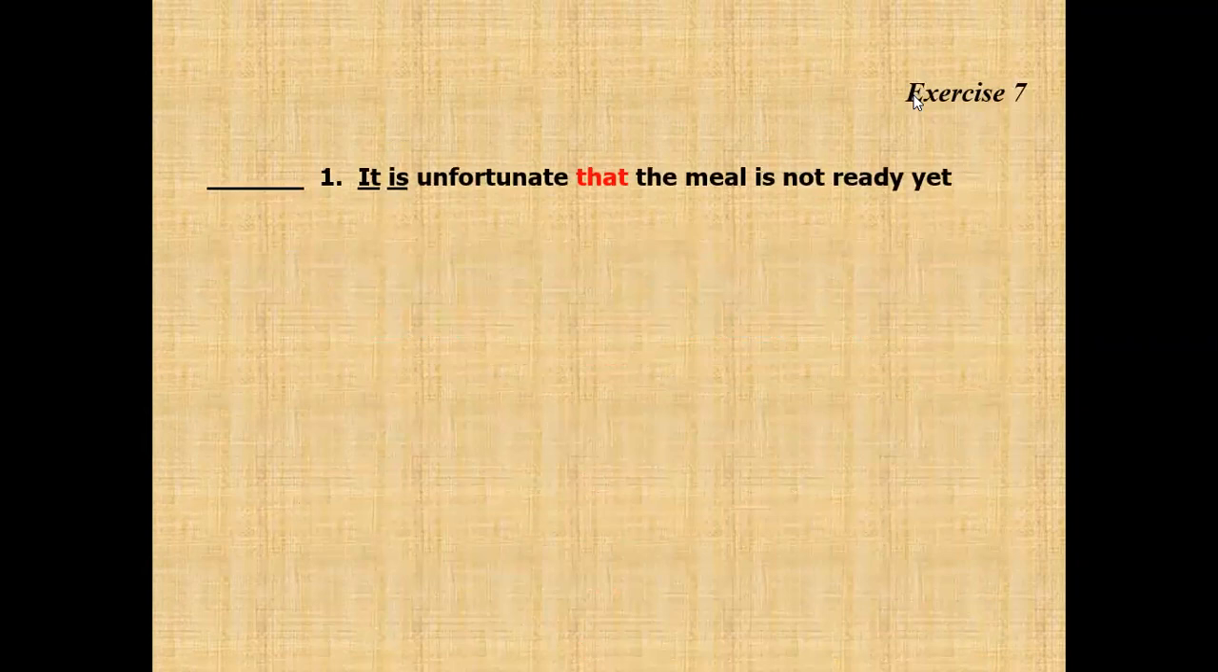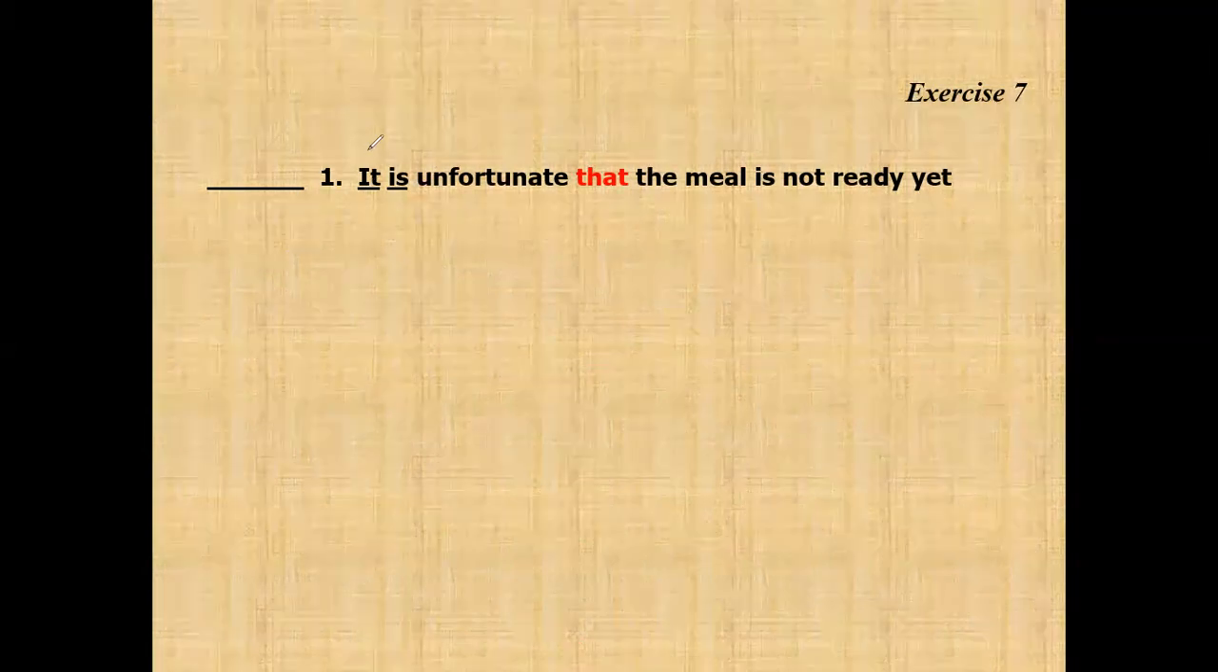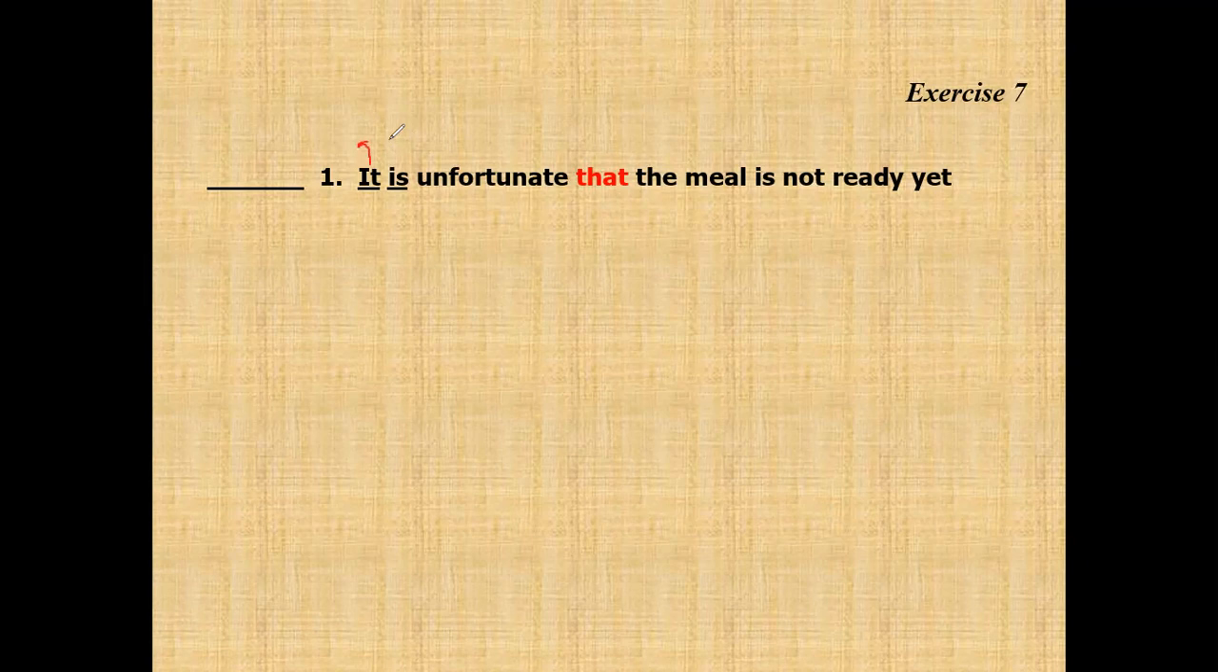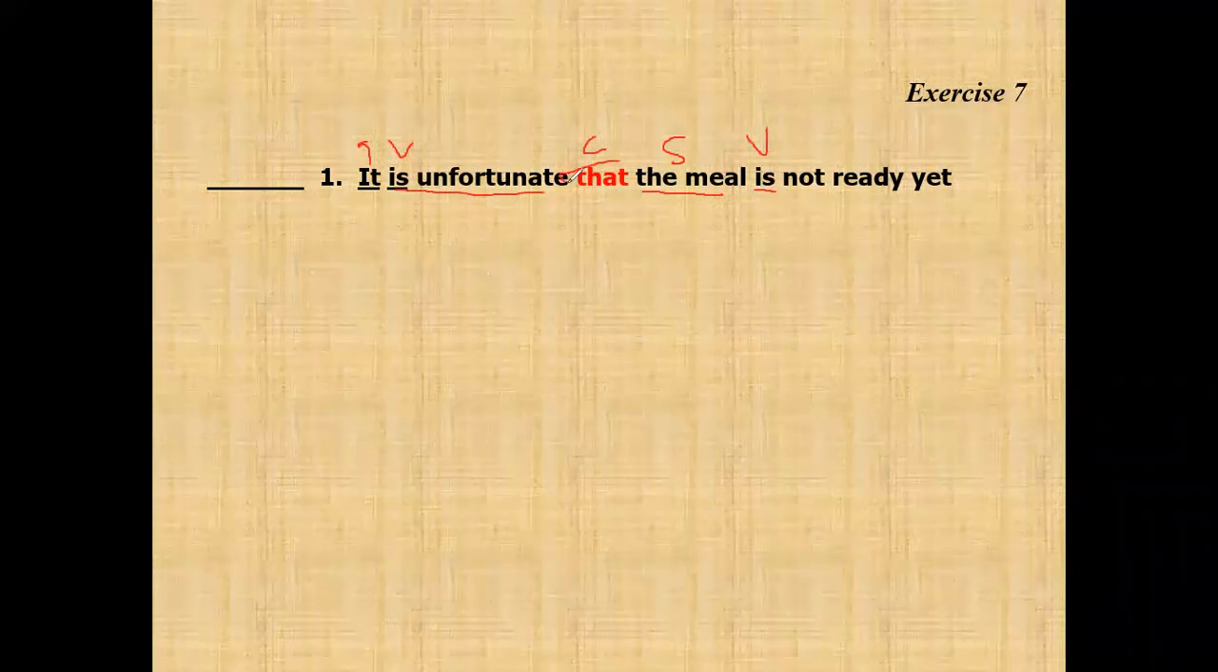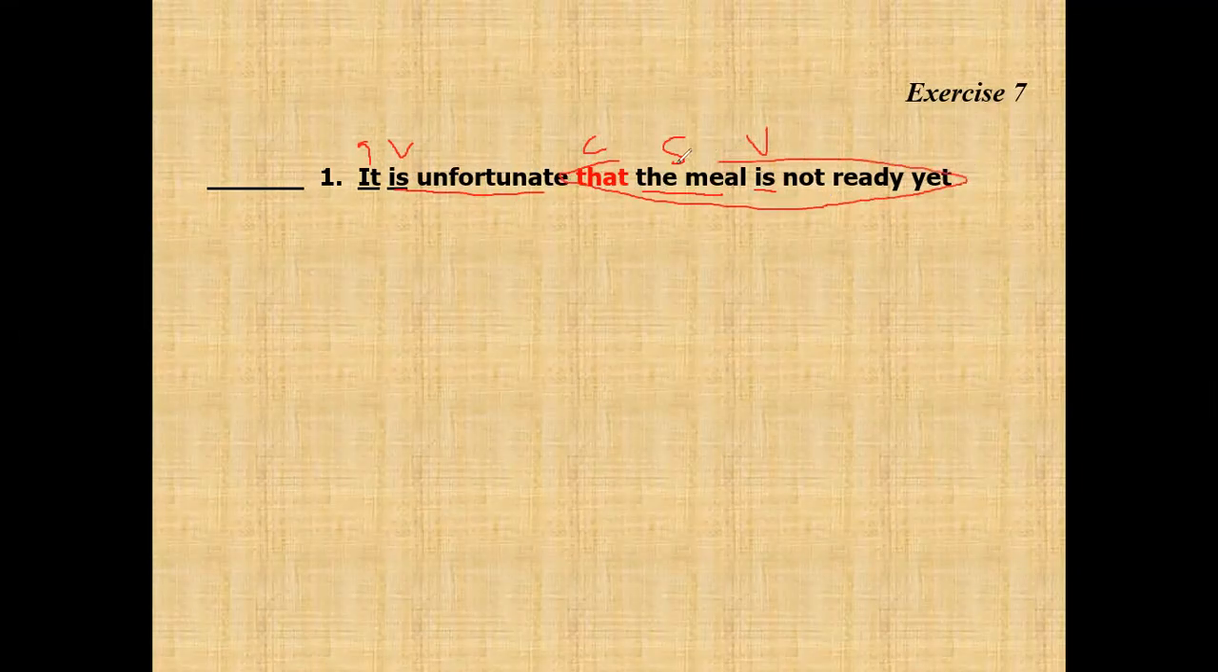Now, look at this example for exercise 7. It is the subject, the verb is, and after that the connector that, and then the meal is the subject and is the verb. So what is the function of this noun clause? It's the object of the verb. "Unfortunate that the meal is not ready yet" is the object of the verb. So it is correct.